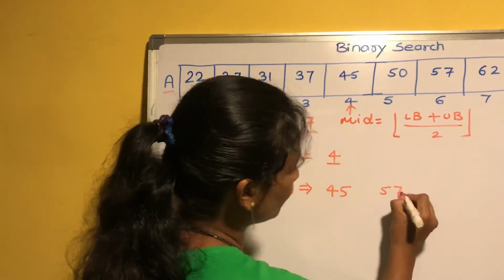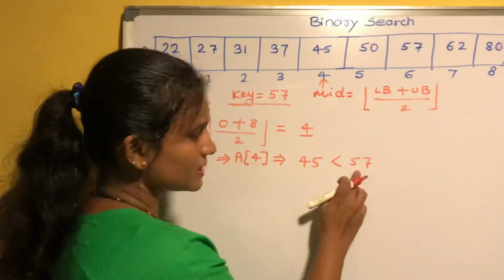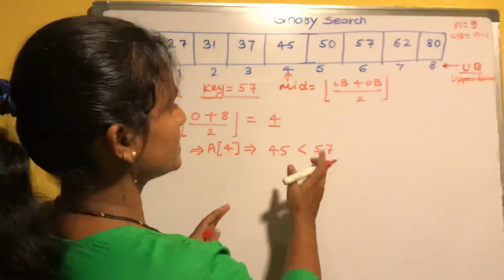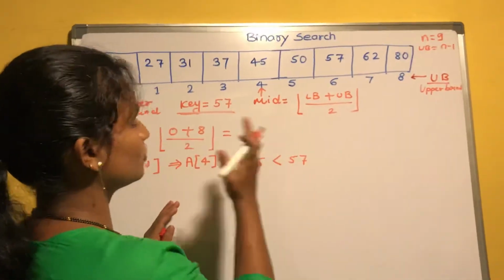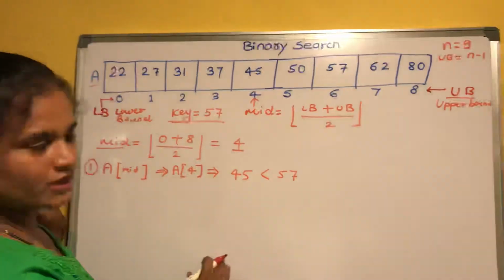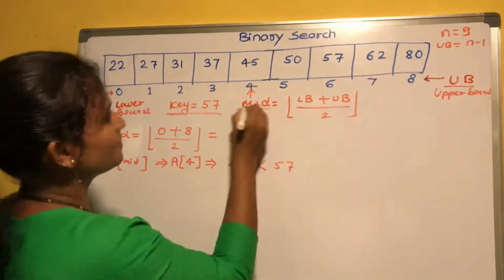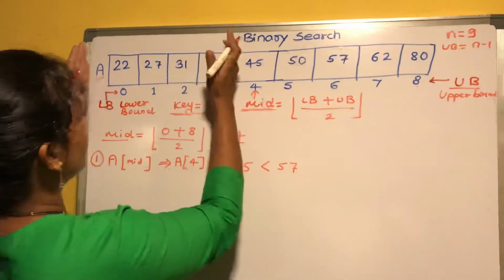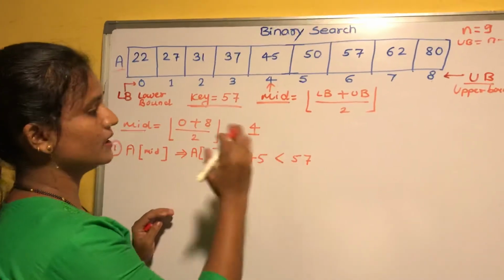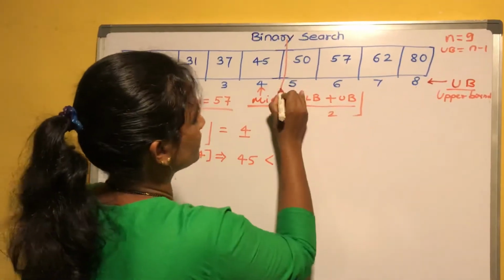Now compare these two elements. 57 is greater than 45, isn't it? That means our search key element is greater than 45. So in that case we know 57 is greater than 45, so 57 should be present after 45, isn't it? And this array is already sorted. So we can say 57 is present in this right half. Here you can see this mid is dividing this array into this part and this part. And 57 is greater than 45, so it will be present only in this half.